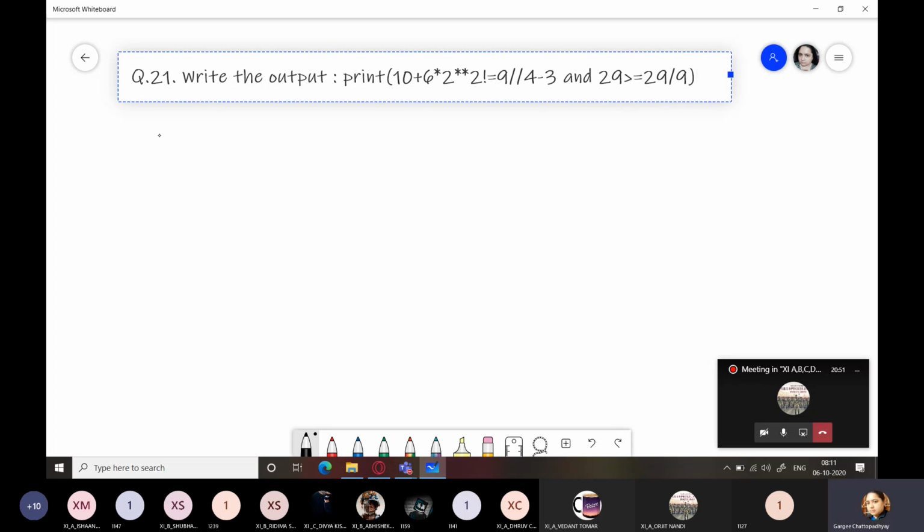So you can see over here we have 10 plus 6 into 2 raised to the power 2. So you have a combination of which types of operators? You have arithmetic operators.